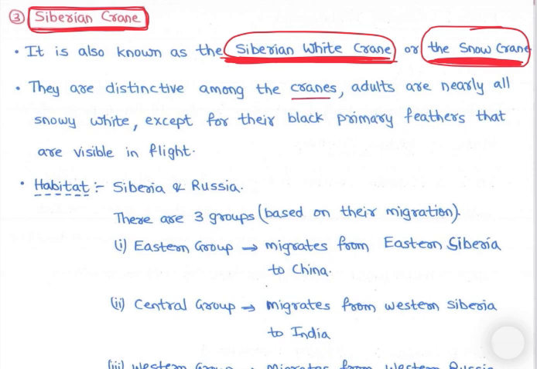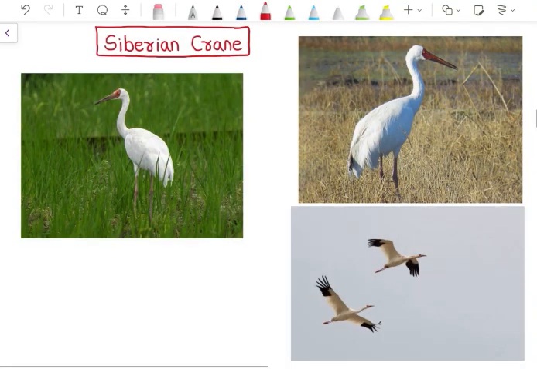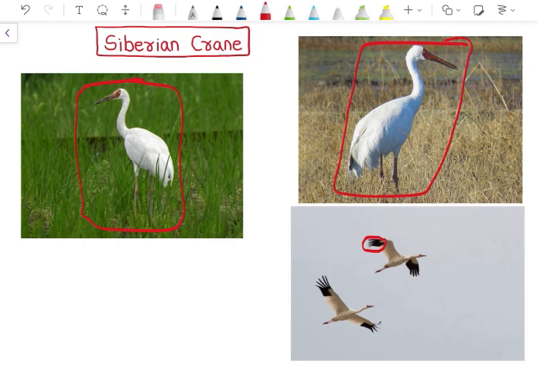They are distinctive among cranes. Adults are nearly all snowy white except for their black primary feathers that are visible in flight. Let's look at the images, you will get clarity. See, this is Siberian crane. See, very white in color, right? They are flying and their feathers black, only visible when they fly. जब fly नहीं कर रहा है तो देखो it is completely white.